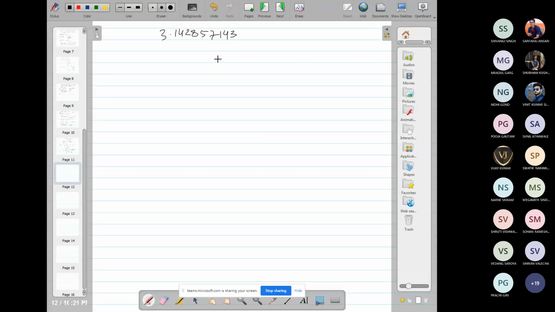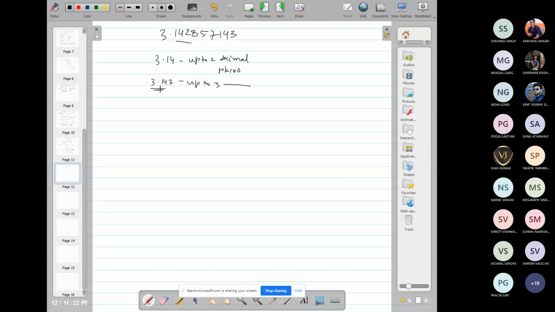Then its value will be 3.14. If 3 decimal place, तो इसकी वैल्यू क्या आएगी? This is up to 2 decimal place. And up to 3 decimal place कितना आएगा? 3.143 up to 3 decimal places.